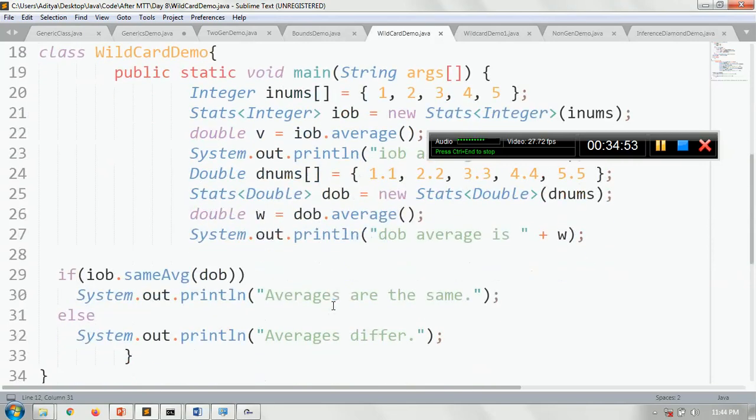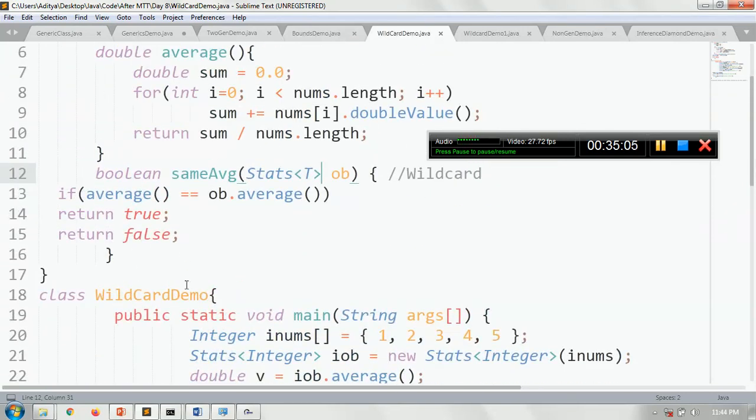Whenever you call this IOB dot sameAverage DOB, the parameter object and the calling object type information are not the same. In this case, the sameAverage method will not work, because sameAverage is meant to work only when the calling object and the parameter object types are the same.